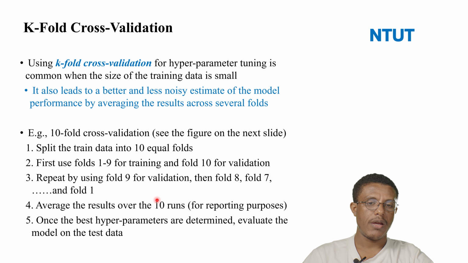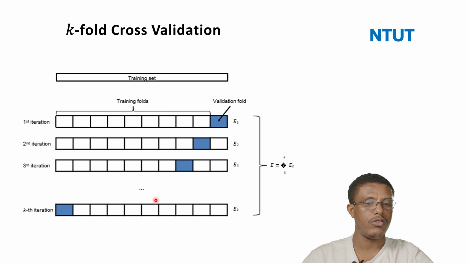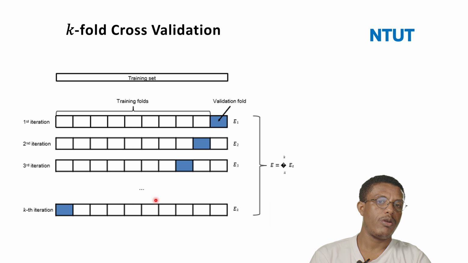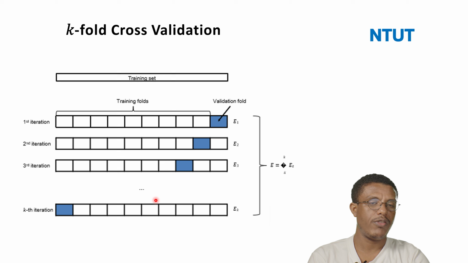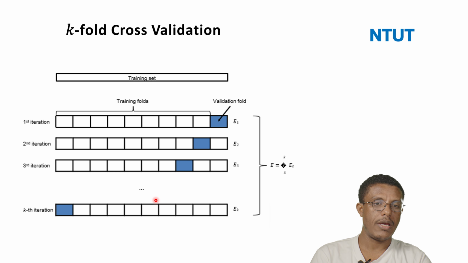Once the best hyperparameter is determined, we can evaluate the model on the test data. This is also one technique that helps us reduce overfitting. Sometimes when we split the data, like 50-50, 60-40, or 80-20, because the data is randomly selected, similar data may be selected for training and the other for testing. So the model may not understand every data clearly, and because of that, overfitting happens.